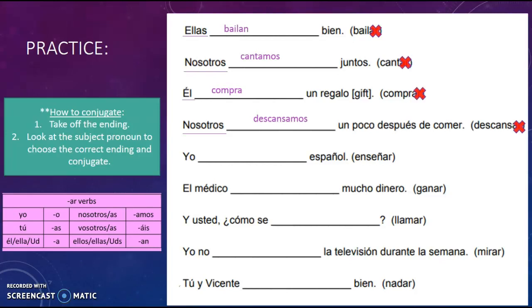So a few new words in that sentence for you, but once you know how to conjugate AR verbs, you can conjugate any of them, even if we haven't learned those verbs yet. So descansar is definitely coming on a future list.